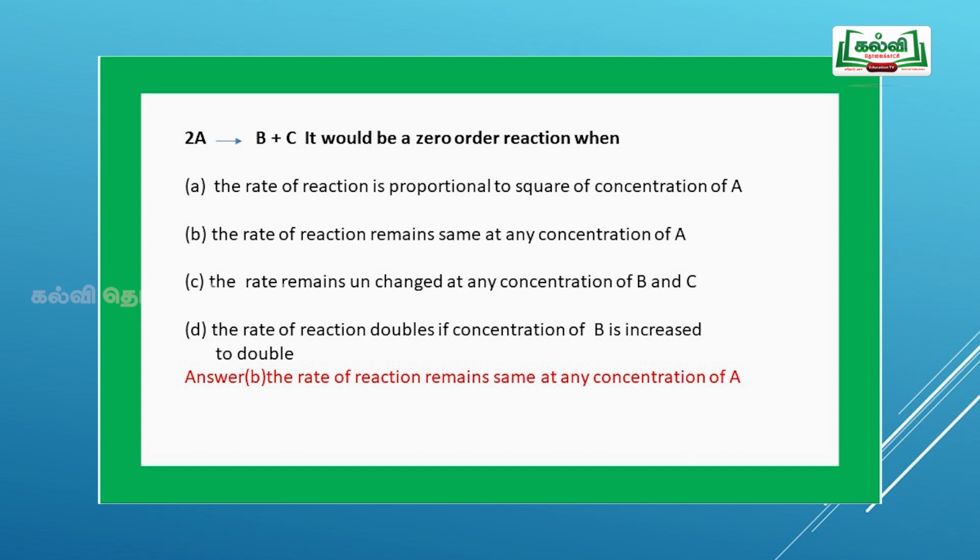For a zero order reaction, rate is equal to K into [A] to the power of 0, therefore rate is equal to the rate constant. So the rate does not depend upon the initial concentration of the reactant. So option B, the rate of reaction remains the same at any concentration of A, is the correct answer.